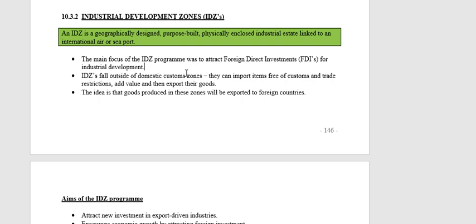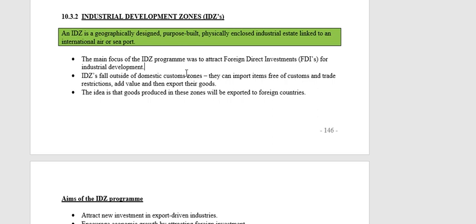So what is an IDZ? It is a geographically designated, purposely built, physically enclosed industrial estate that is linked to an international airport or harbour. It is an area that was identified by the government. It is physically enclosed, in other words, there's a wall around it. There's controlled access. Anybody cannot just come in and out of this IDZ. It is always linked to either an international harbour or an international airport.